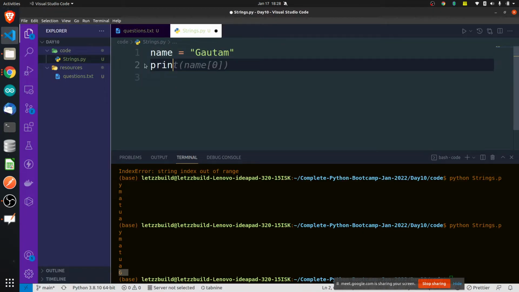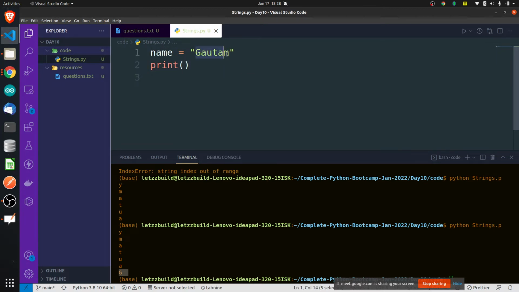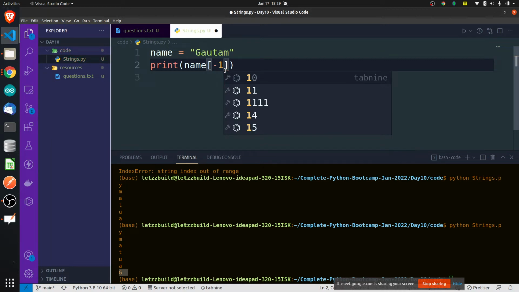A very simple way, you know it already: slice it. Can you slice it? Print name in brackets, -1, colon.